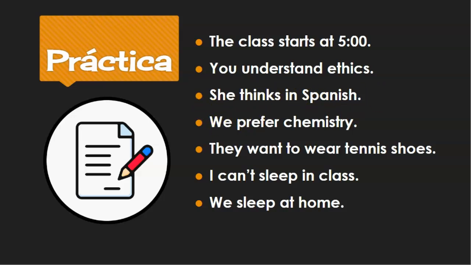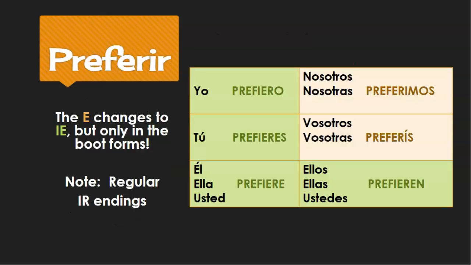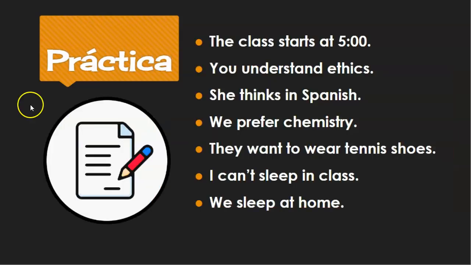We prefer. Prefer is a cognate, very similar in English and in Spanish. We is nosotros, and it always ends in imos. And again, this one is not an E to IE. So nosotros and vosotros, they are not in that boot stem changing, right? So nosotros preferimos. Like química, la química, we prefer chemistry.